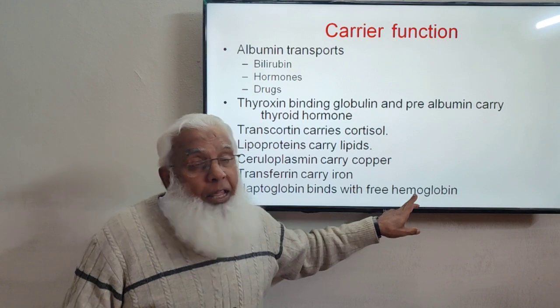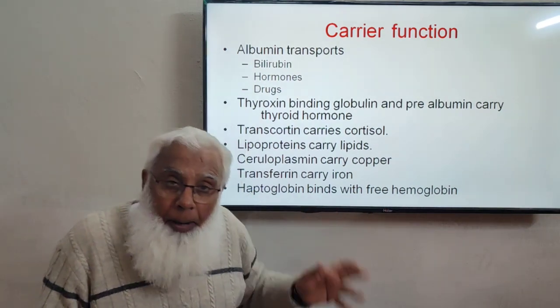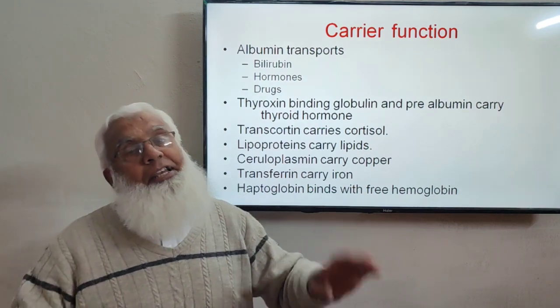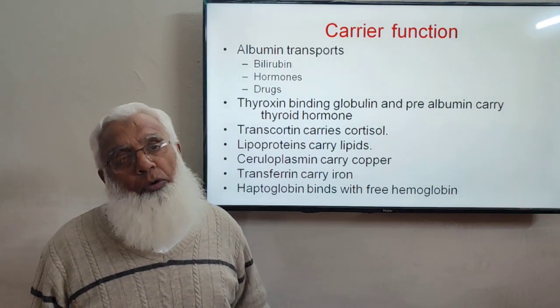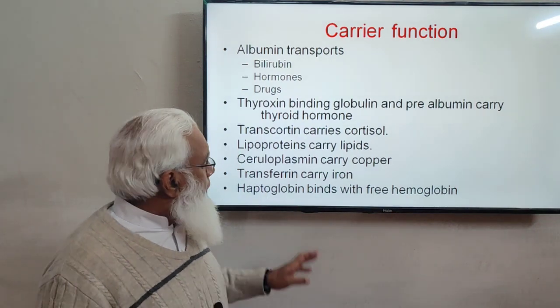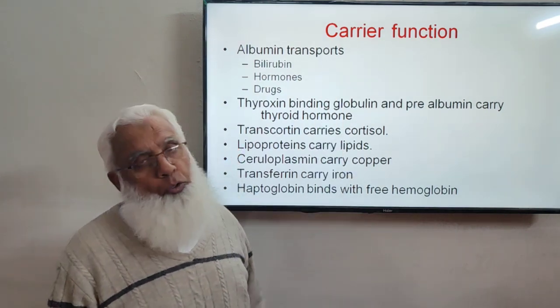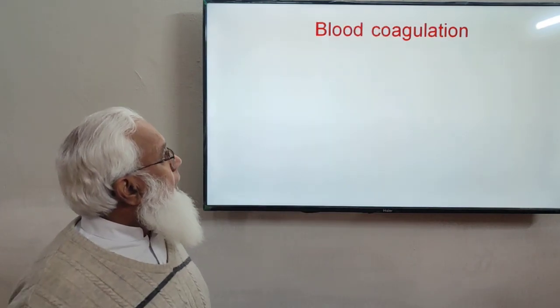So if free hemoglobin is available, albumin or haptoglobin combines with it, and it is then not filterable at the glomerulus. So there is a transport protein for hemoglobin, which is known as haptoglobin. So there are many carrier proteins.